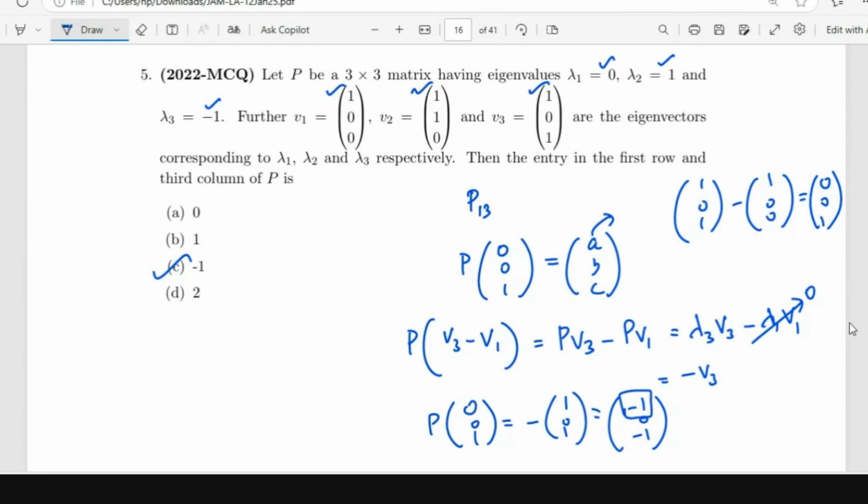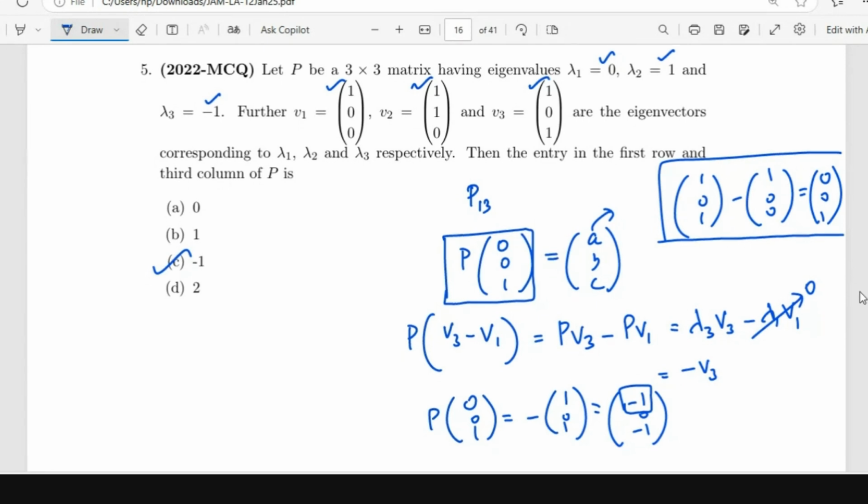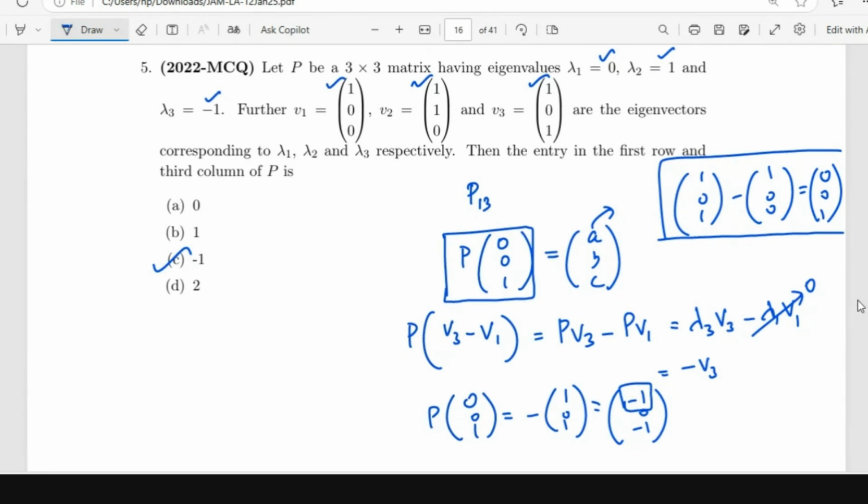Ma'am, why did you take V3 minus V1 there? Because I want the third column. I know that if I multiply with 0, 0, 1, I will get the third column of the matrix. To get this 0, 0, 1, I'm seeing how I can get it using V1, V2 and V3. Ma'am, this means you are taking like an identity matrix, where the third column is 0, 0, 1. So you are multiplying P with the third column of the identity matrix, right?